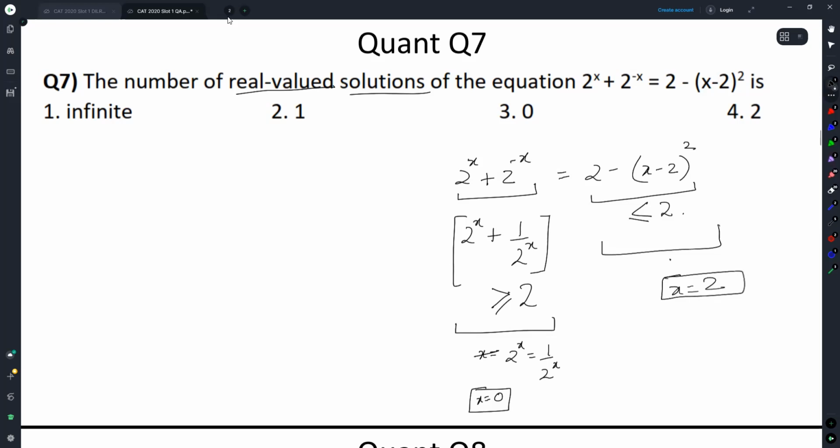So how many real valued solutions are possible? None at all. Option 3, 0. No values are possible. There is no real valued solution of x possible. Okay, moving on. Let's move.